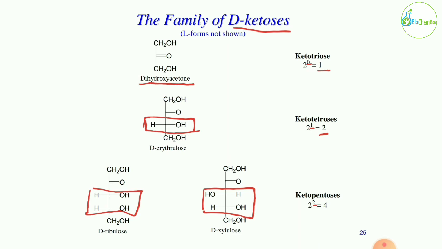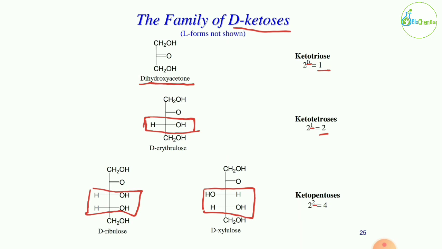Okay, but in the ketotetrose form, the number of chiral carbons is 1. Why? Because the total number of carbons would be 4 and 4 minus 3 would be 1. So there is 1 chiral carbon present in ketotetrose. Similarly, in ketopentose, pentose meaning a total of 5 carbons, and 5 minus 3 would be 2. So in ketopentose, 2 chiral carbons are there.